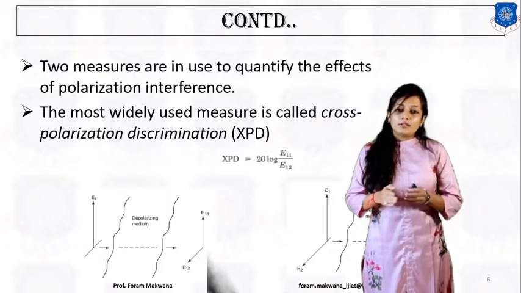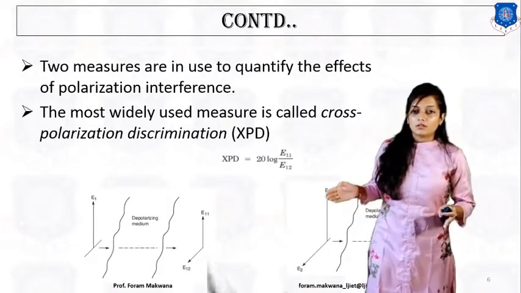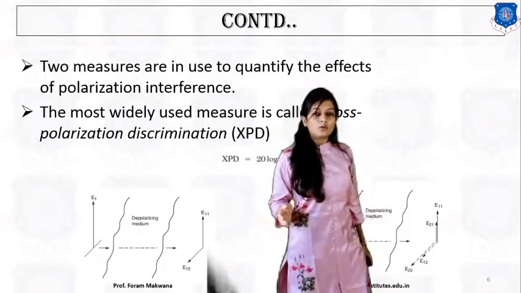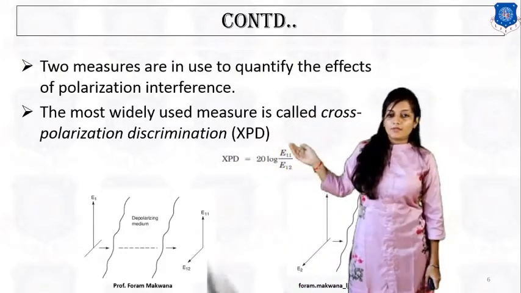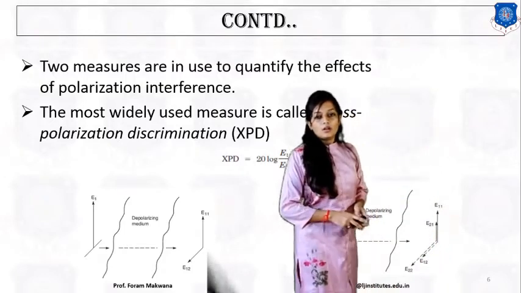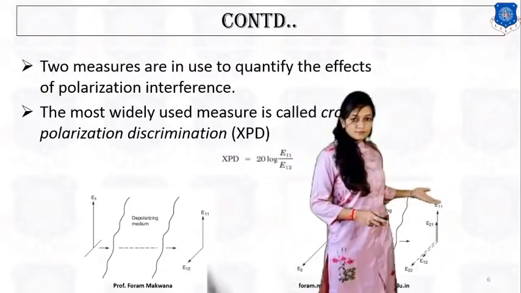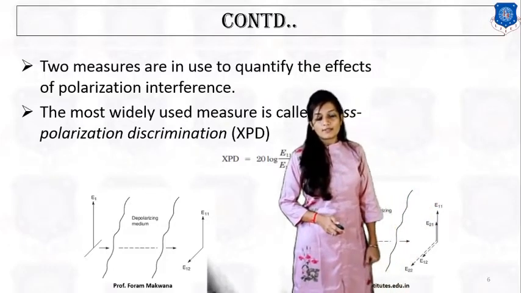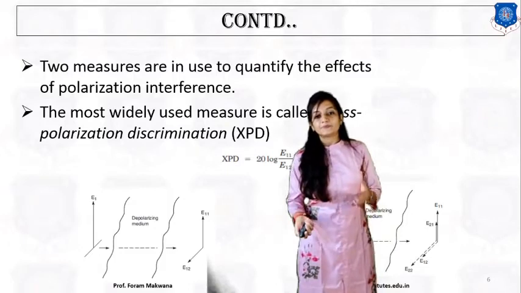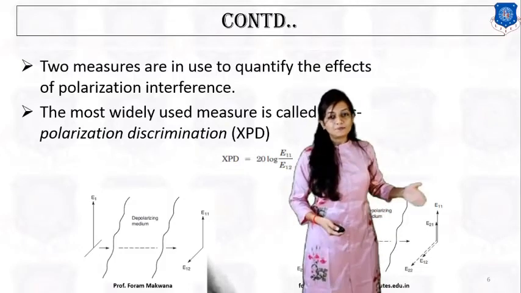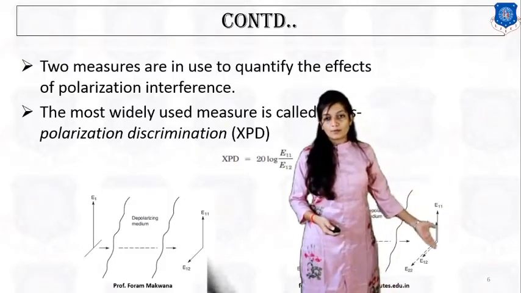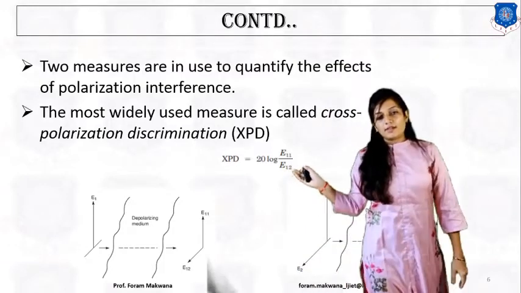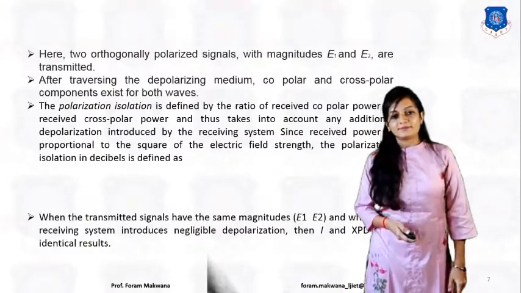If we want to isolate these two components, we are going to use this formula. XPD is equal to 20 log base 10 E11 upon E12. Isolation of E11 and E12. Or I can say, if I want to discriminate the copolar and cross-polar component, this is the copolar component and this is the cross-polar component, E12. That's why XPD, right?